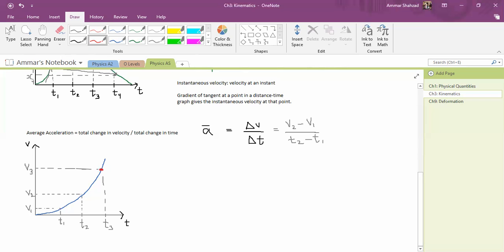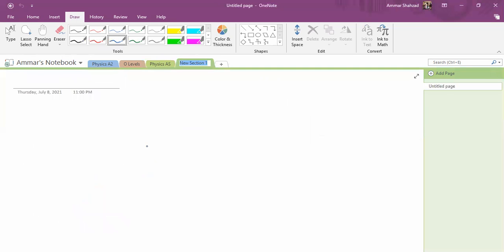And basically, if I zoom in over here, what you will see in this portion is a straight line like this, and by drawing a tangent, you are basically extending that straight line. Wait, what did I do? Let me remove this, delete.